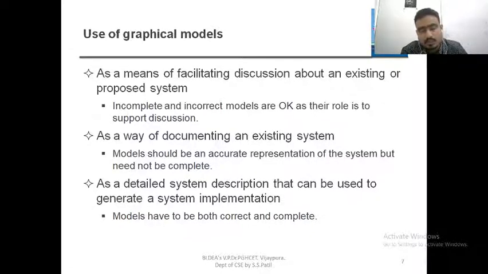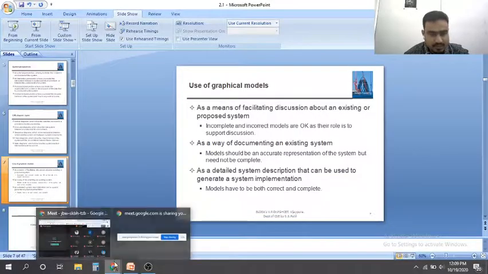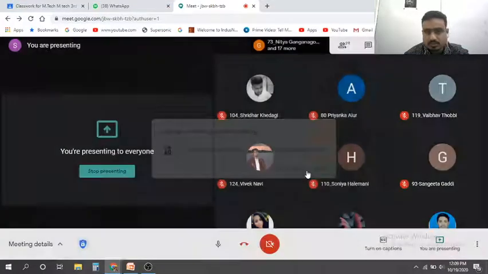When you solve any software engineering problem, you have to gather a few points, and with respect to these points you are discussing something. Either you are going to get the correct answer or not, but those points are very much important for the discussion. As a way of documenting an existing system, the model should be an accurate representation of the system but need not be complete. It's not complete, that's why we are thinking to build it.